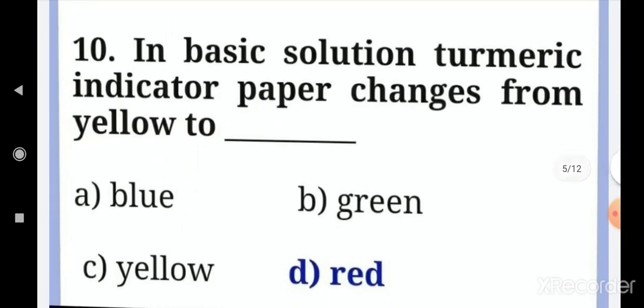Next, in a basic solution, turmeric indicator paper changes from yellow to red color. But the book gives methyl orange as yellow color, that's why the other one is yellow to red color.